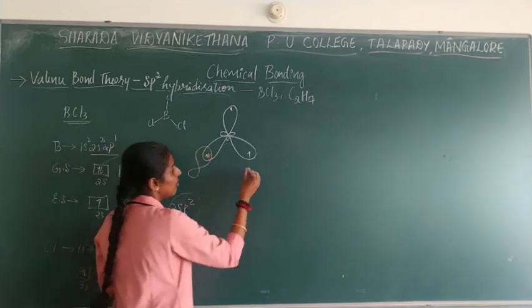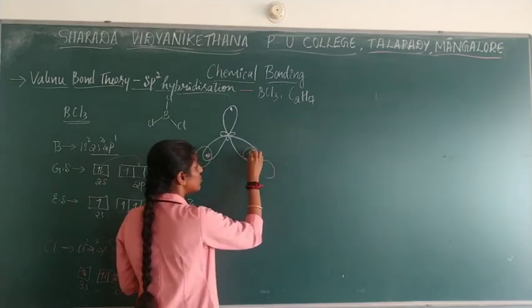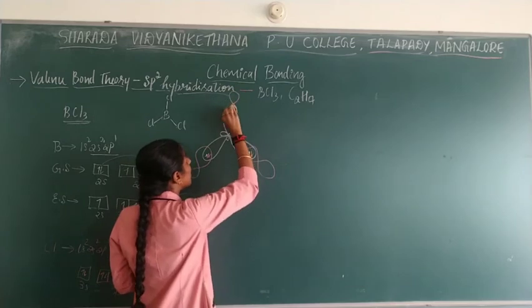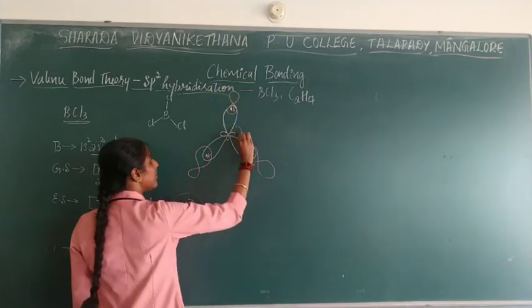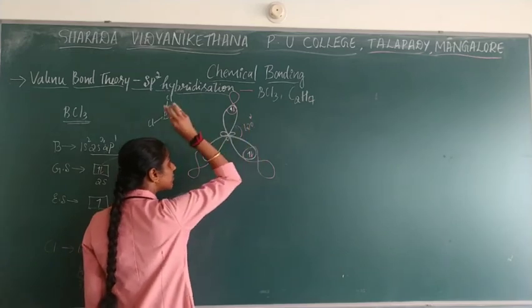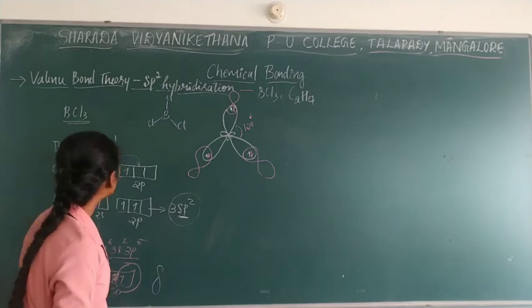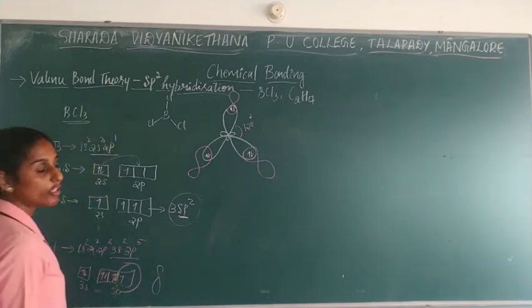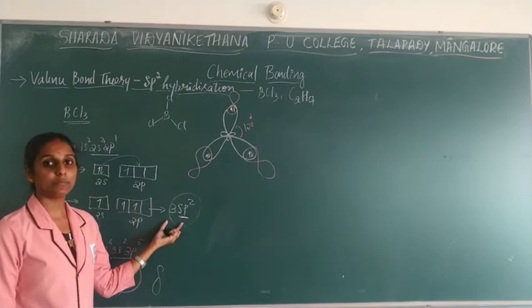The unpaired electron will be given by Cl also, so that it will get paired up. It is having an angle of around 120 degrees, and a triangular planar structure will be shown by the BCl3 molecule. So this is regarding the structure of the BCl3 molecule and how it goes with hybridization. The hybridization seen over here is sp2.